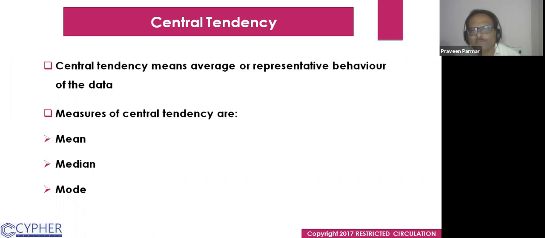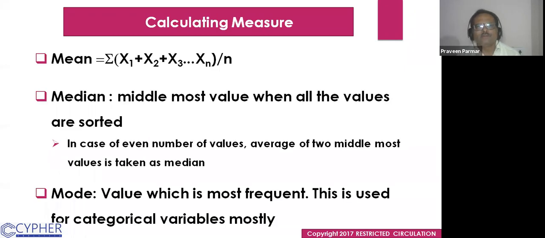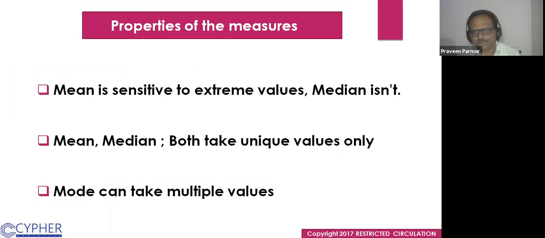So central tendency means the average or representative behavior of the data. It means the single value which represents the whole data. So measure of central tendency can be performed by mean, median, and mode. We know that the mean is an aggregate measure.